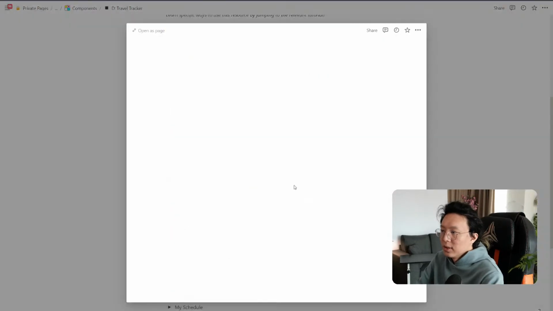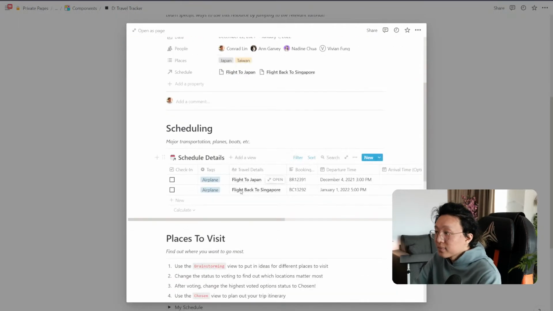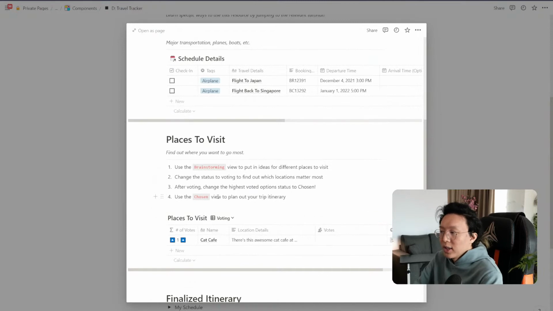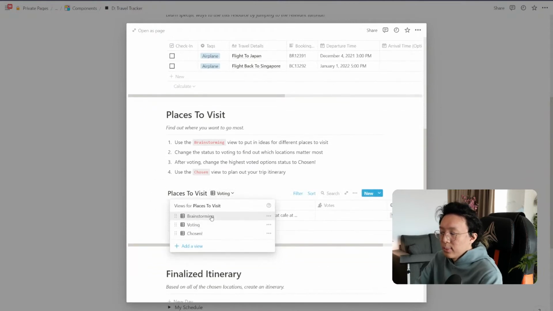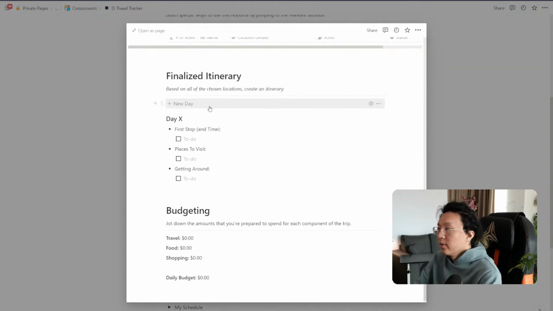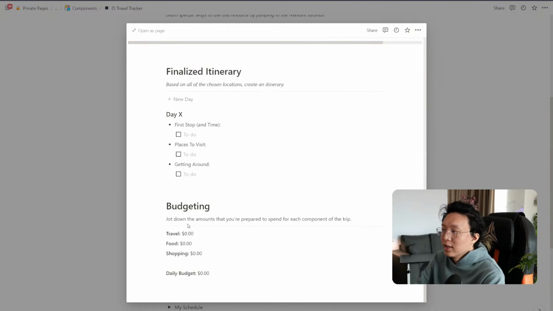For example, if I go to Japan trip, because we've done that one already, you can see our flights there, our flights back. We can see a very nice brainstorming section for us to not only brainstorm, but also vote and then decide what we choose to go on. And then also create a finalized itinerary with our various template options for different things we're going to do per day, where we want to go, what's our first stop, how we're going to get around, and also our budgeting categories if we want to really make sure that we have enough funds to have the best experience possible.